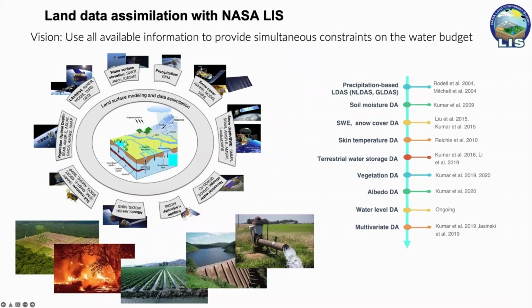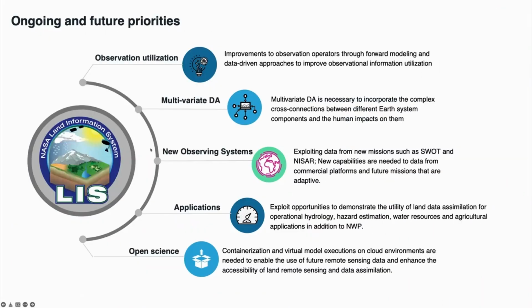LIS currently supports the assimilation of a large number of remote sensing products from various sensors as shown here. Using LIS, the assimilation of soil moisture, snow, skin temperature, terrestrial water storage, vegetation, and albedo datasets, both concurrently and separately, has been demonstrated. The priority areas for LIS going forward are listed here. There is a big emphasis on improving the utilization of information from observations with both data-driven and forward modeling approaches.